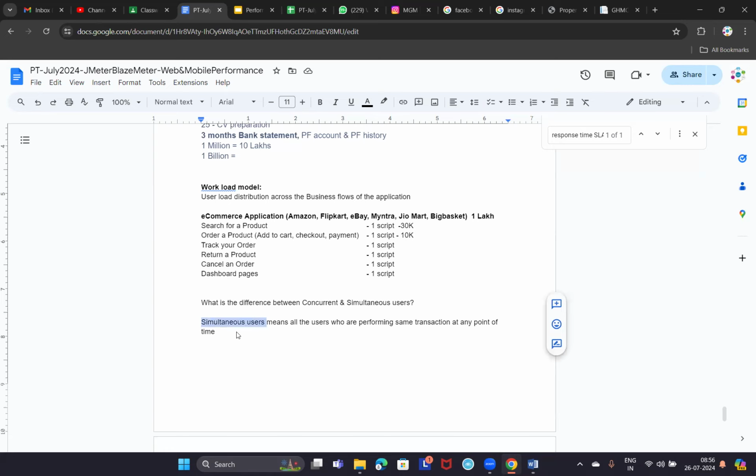Suppose 50,000 users are trying to log in at the same time. Those are called simultaneous users. But some users might have already logged in, some may be searching for ticket availability, some may be entering passenger details, etc. So those are called concurrent users. Is it clear now what is the difference between concurrent and simultaneous? One of the important interview questions, guys, and an important concept for performance testing.